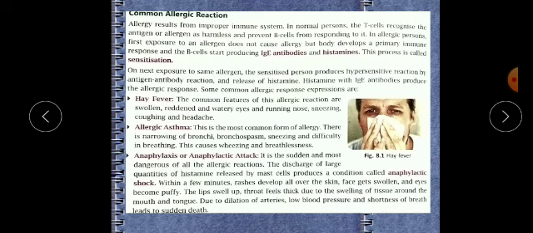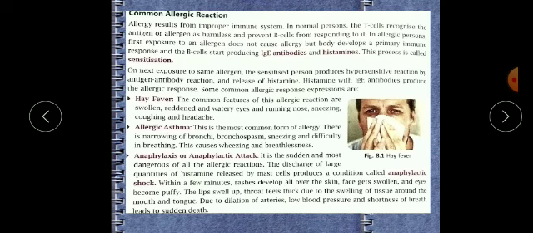Now some responses are given, as you can see. The first one is hay fever. It is very common, and the symptoms are swelling, redness, watery eyes, running nose, sneezing, coughing and headache. The second one is allergic asthma. This is the most common form of allergy. What happens during this allergy? Narrowing of bronchi, bronchospasm, sneezing, difficulty in breathing, and sometimes breathlessness.